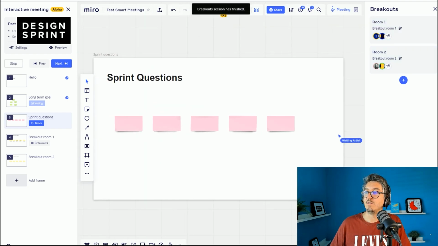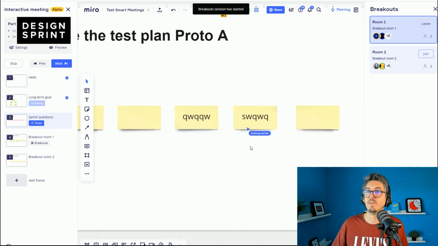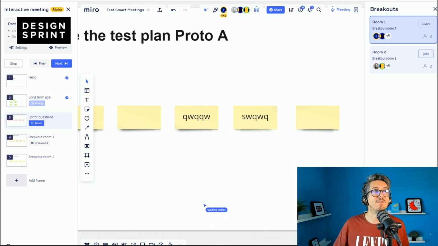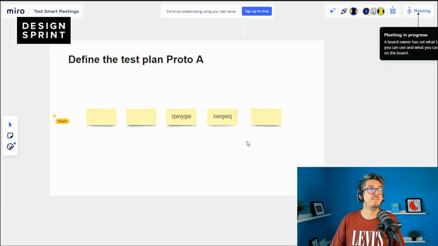If I stop the breakout and maybe go like lock participants to link frame, that's interesting, and I start the breakout again. Okay, so the visiting artist can... yeah, this is cool, because the visiting artist is me on the second screen, actually. Maybe I can show you the experience of the visiting artist. Yeah, so this is the experience of the visiting artist.